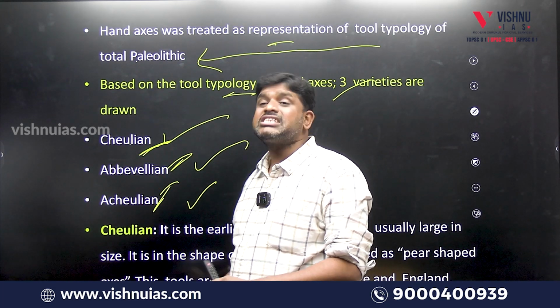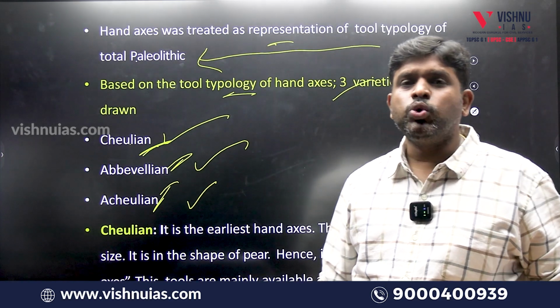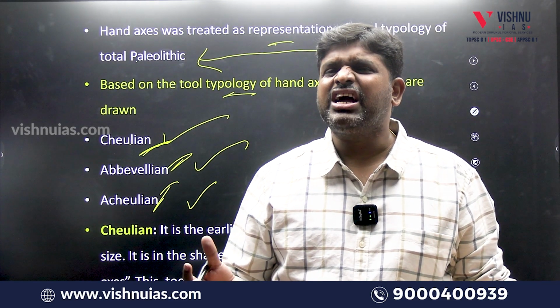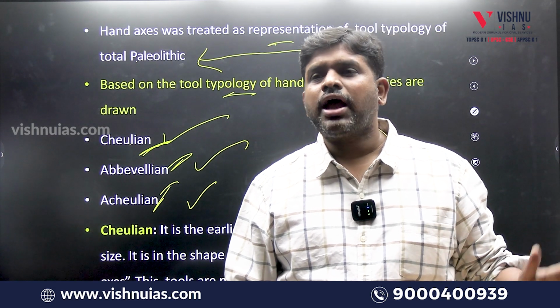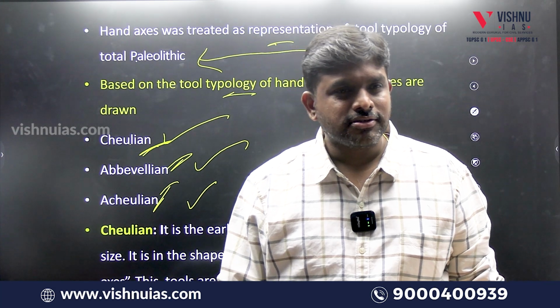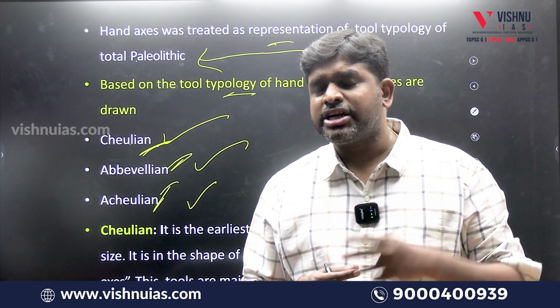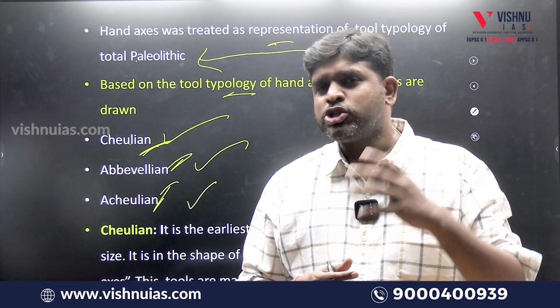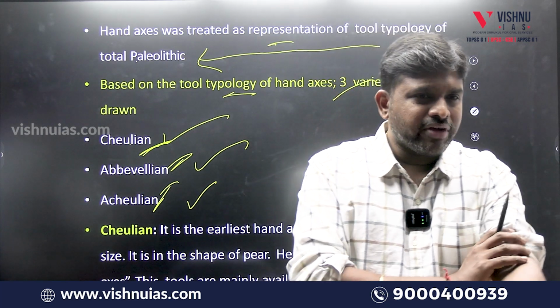Then what are these names? They are site names in France and Germany. In the village called Julian, I got rough, rugged hand axes. In Abivelian, I got smooth hand axes. In Acheulean, I got more soft hand axes. So based upon the site names, we say three varieties of hand axes are present: Julian variety, Abivelian variety and Acheulean variety.